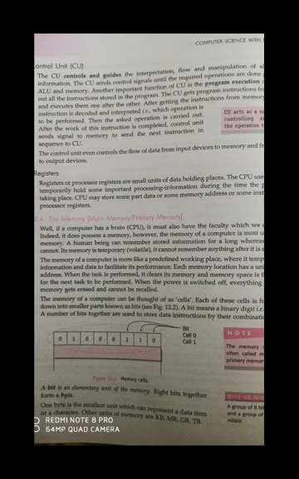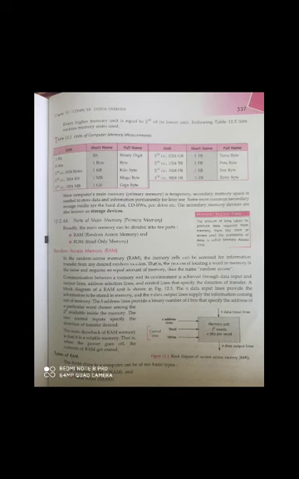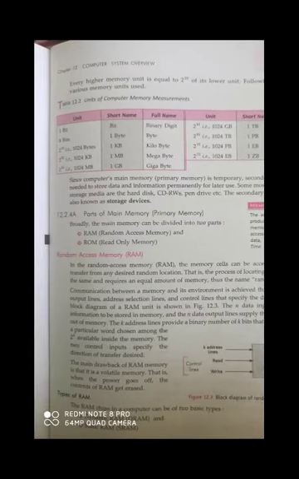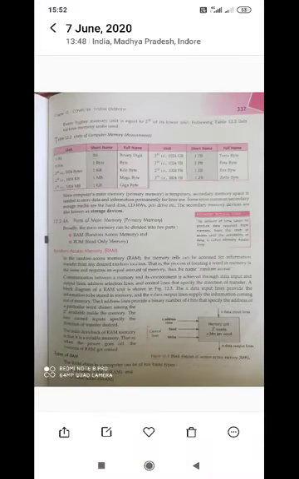Okay, after main memory, we are going to discuss here some memory units. Okay, the smallest memory unit is bit.